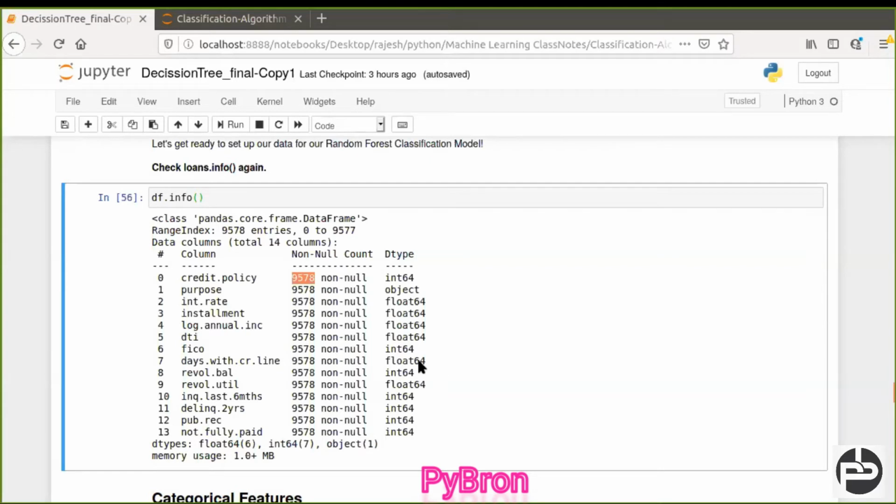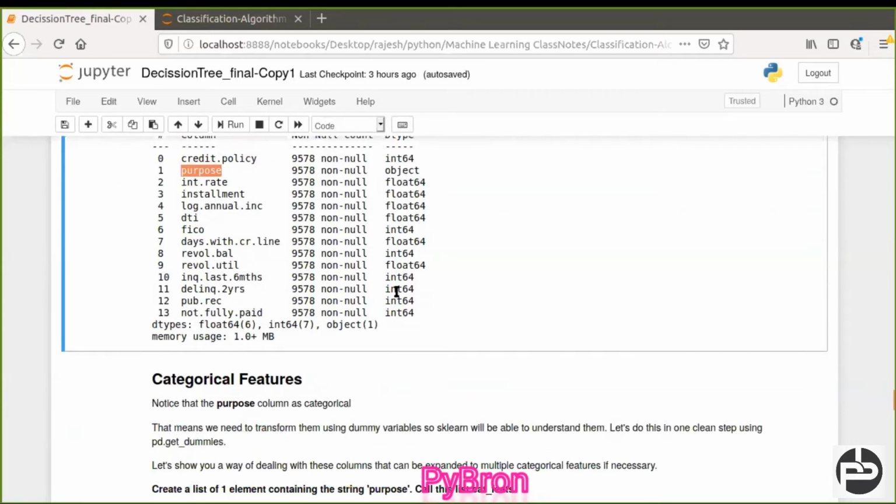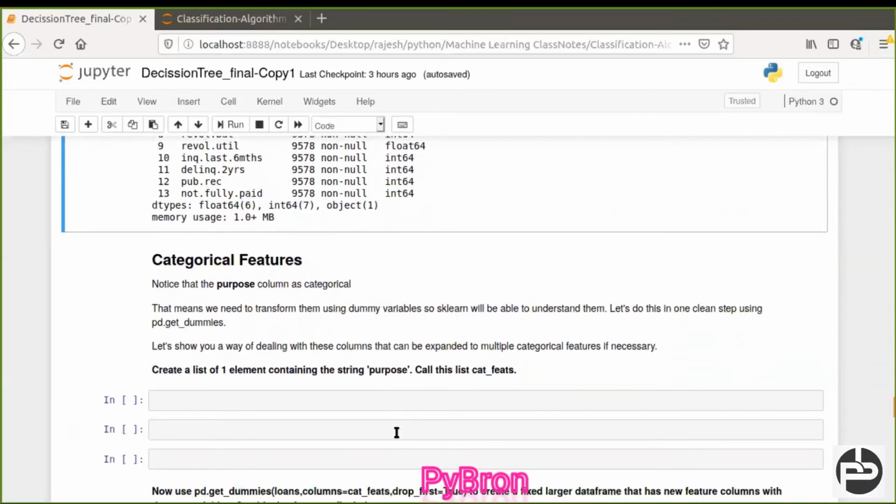Next, everything looks fine. Only for the purpose column we have to do the label encoding. Notice that the purpose column is a categorical feature. That means we need to transform it using dummy variables, so sklearn will be able to understand it.